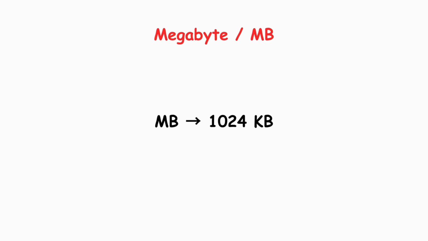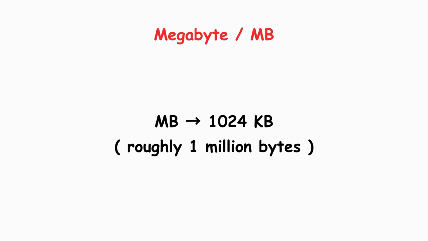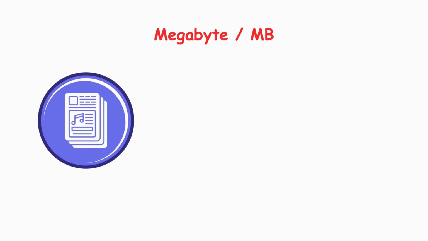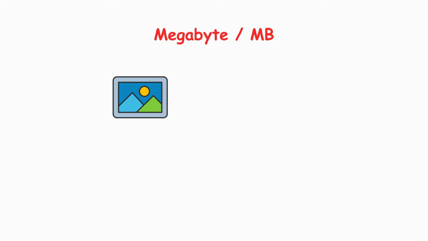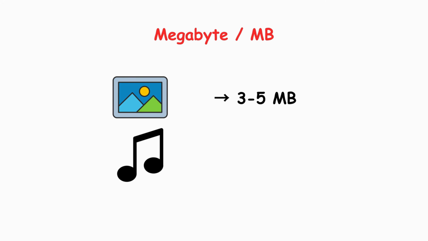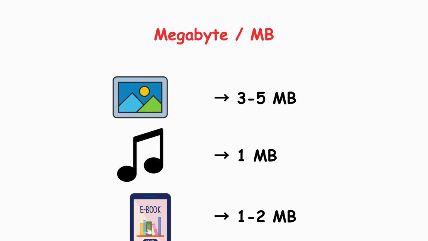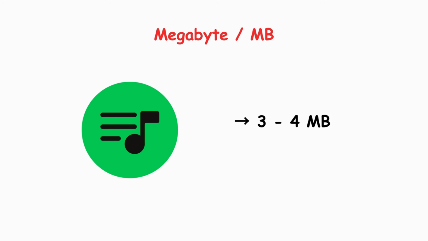Megabyte, or MB. A megabyte is 1024 kilobytes, or roughly 1 million bytes. This is where things start getting more familiar. Most of the files you interact with daily are measured in megabytes. A high-quality photo from your phone typically takes up 3 to 5 megabytes. 1 minute of MP3 music is about 1 megabyte. A typical ebook might be 1 to 2 megabytes, and an average song on Spotify is around 3 to 4 megabytes.